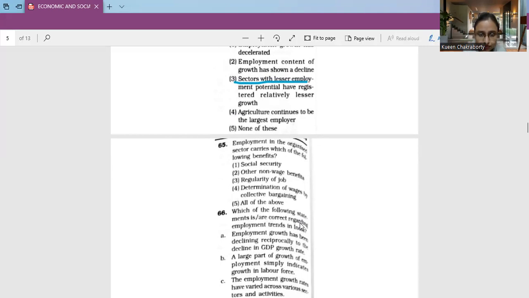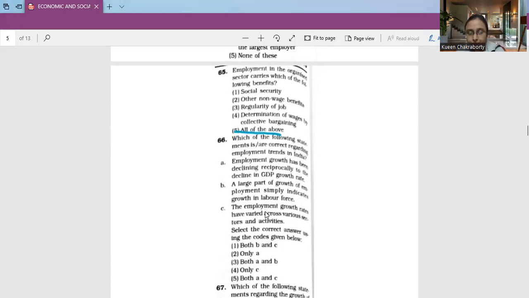We all know that. Jobs are regular and wages, or if we consider salaries, are determined by collective bargaining and government regulations. Consequently, wage or salary in this sector is much higher than in the unorganized sector. So then we will consider all of these options to be correct. That is, they have social security, they have other non-wage benefits, regularity of job, determining of wages by collective bargaining. So all of the above is correct. That is option number 5.